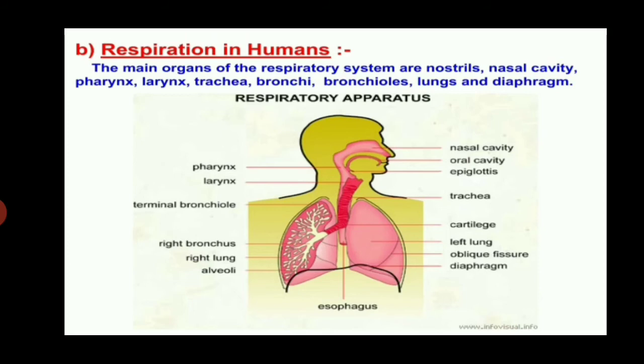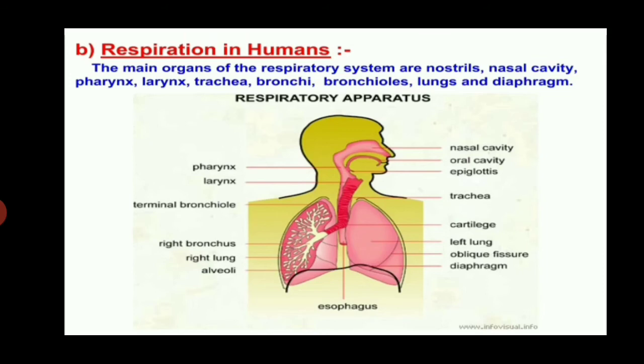Now we talk about bronchi. The windpipe extends further and divides into primary bronchi; singular is bronchus. Now we talk about bronchioles. Within the lungs, each bronchus divides a number of times to form a network of bronchioles. Now we talk about the alveolar sac.